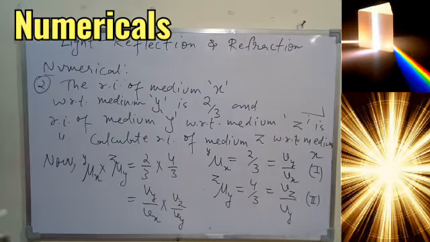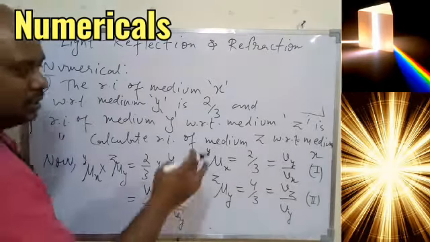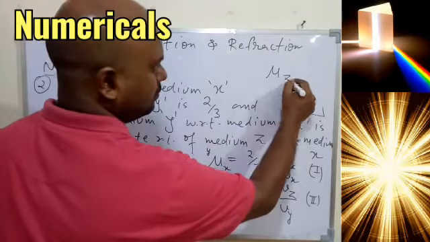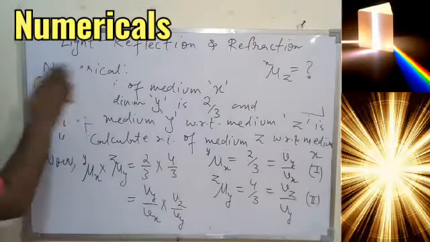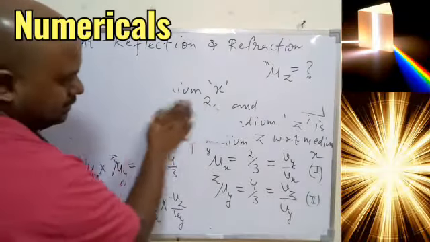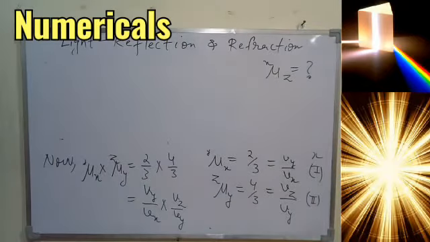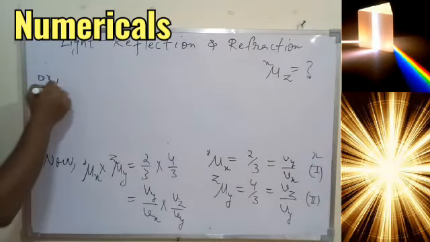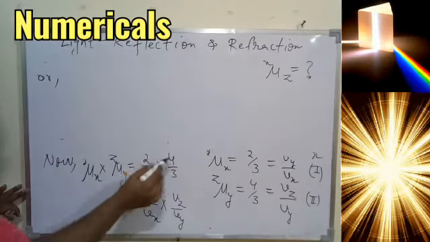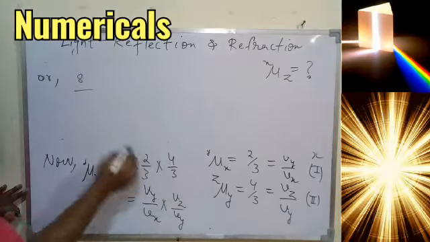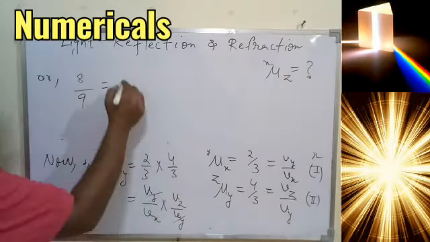Okay, so I hope you understood. And what we have to find, just write it down somewhere, otherwise you'll forget. We have to find the refractive index of z with respect to x. So finally we are getting from here, okay, 2 times 4 is 8 and 3 times 3 is 9, equal to, Vy will be cancelled here, so what will we get?